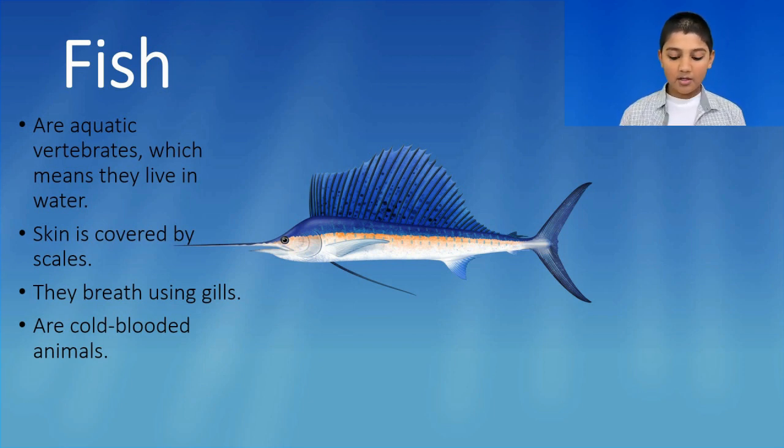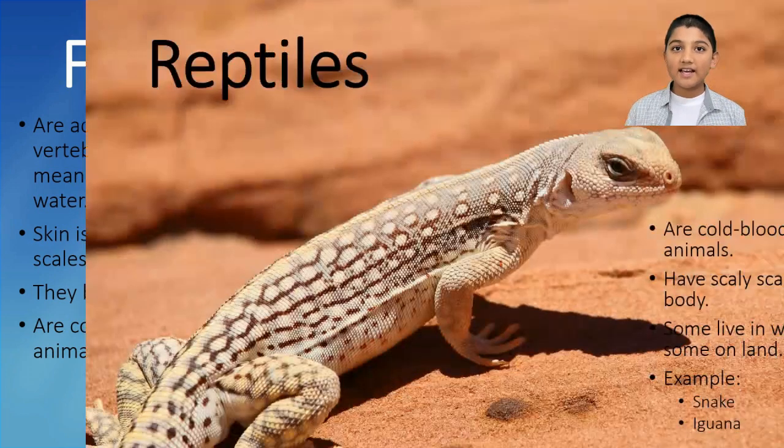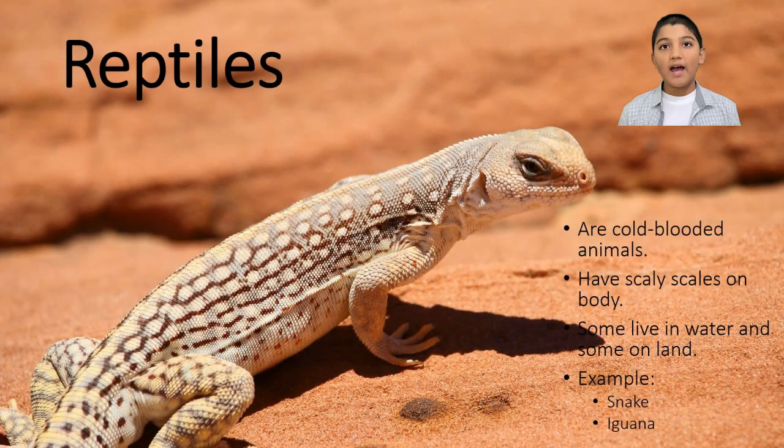Okay, moving on to reptiles. Reptiles are cold-blooded animals. They have scaly skin on their body. Examples of reptiles are snakes and iguanas.